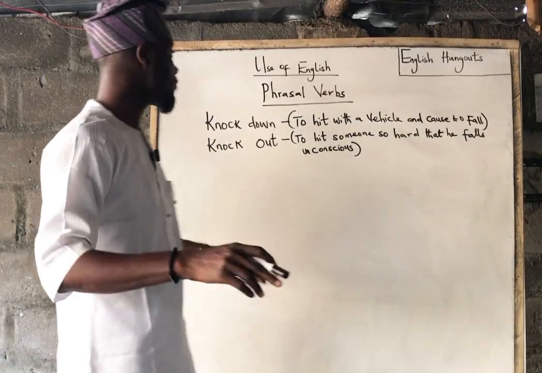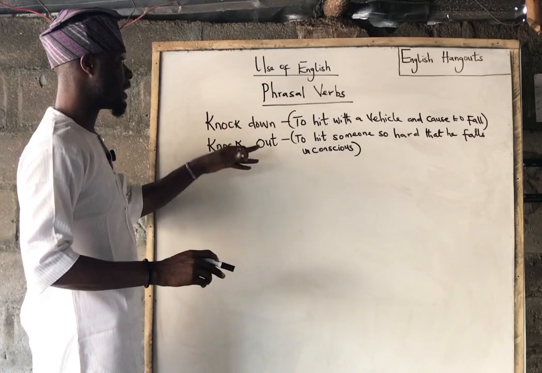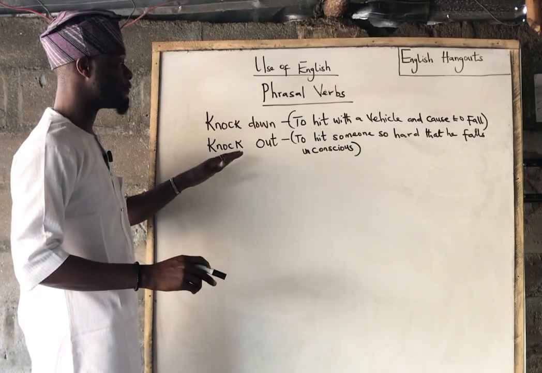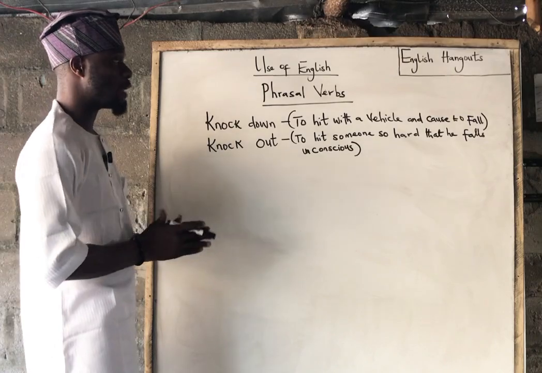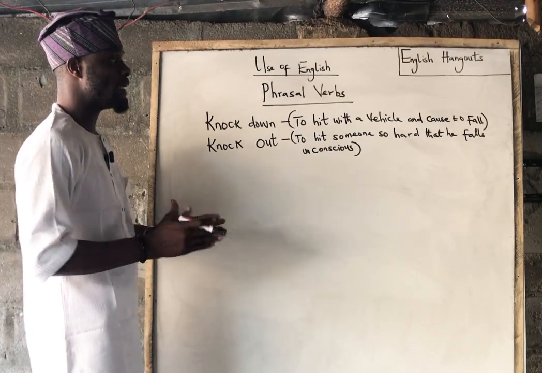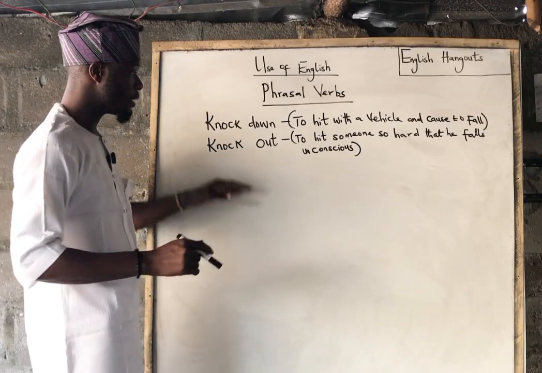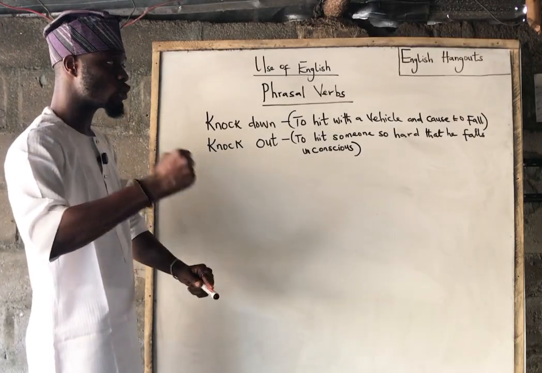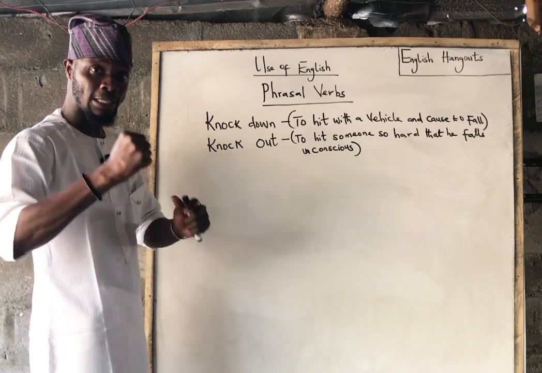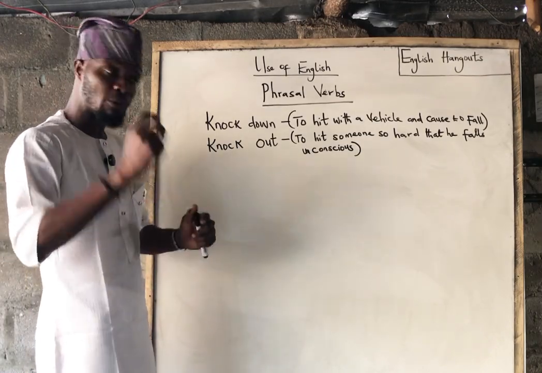So a quick one. If you look at the whiteboard, we have knock down as a phrasal verb and we have knock out. Ladies and gentlemen, the phrasal verb knock down is to be hit with a vehicle and cause to fall. The phrasal verb knock out is to hit someone so hard that he falls, in a punch form, just like you giving a person a blow or punching a person.